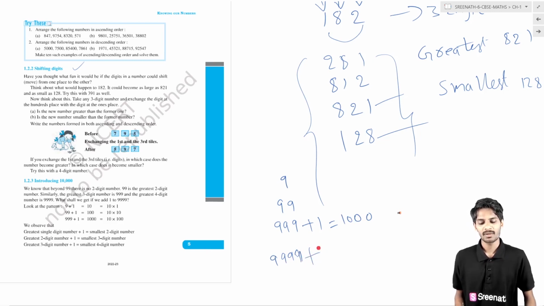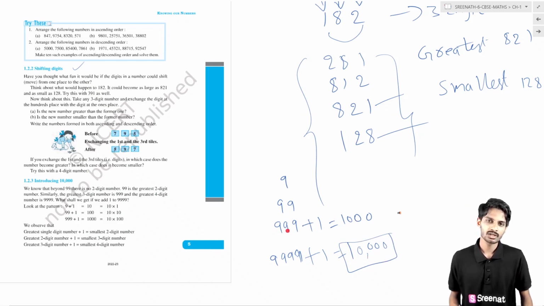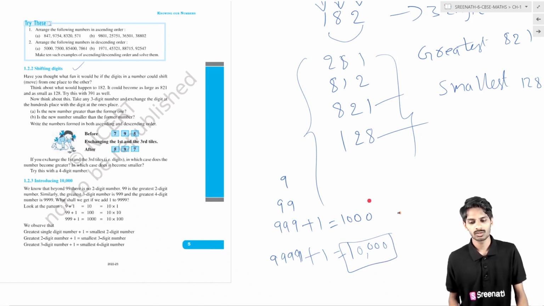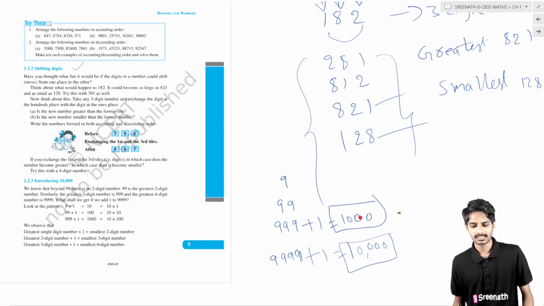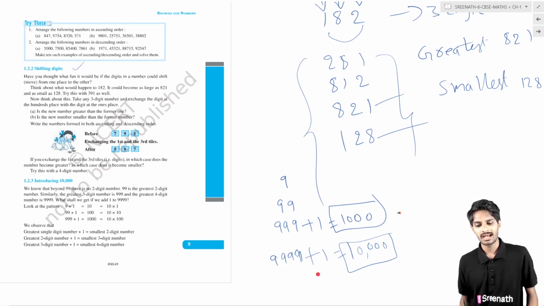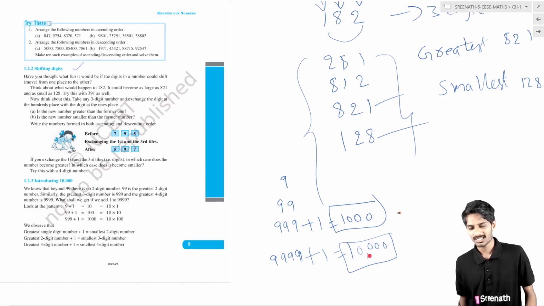The highest 4-digit number is 9999. What happens if you add 1 to this greatest 4-digit number? You will get the smallest 5-digit number, that is 10,000. We call it 10,000. The greatest triple digit number is 999; if you add 1 to it, we get 1000. The greatest 4-digit number is 9999; if you add 1 to it, we get 10,000, the smallest 5-digit number.